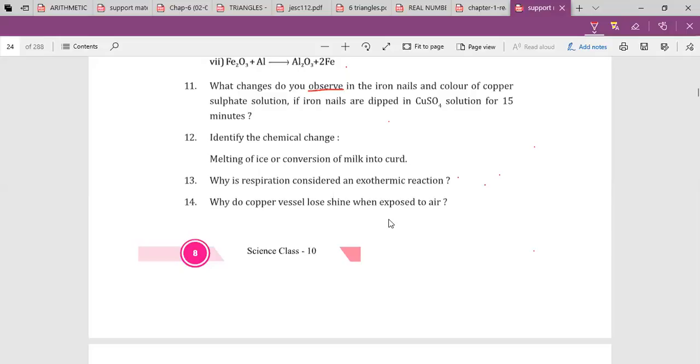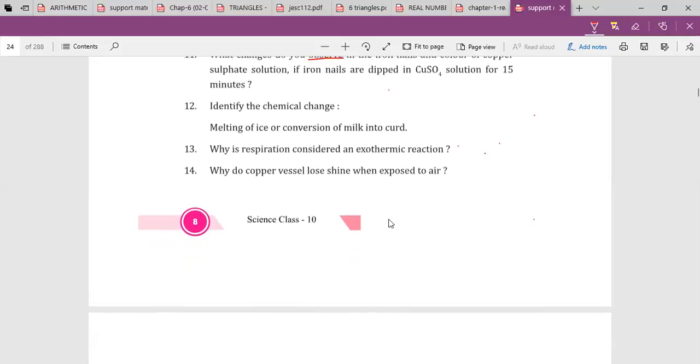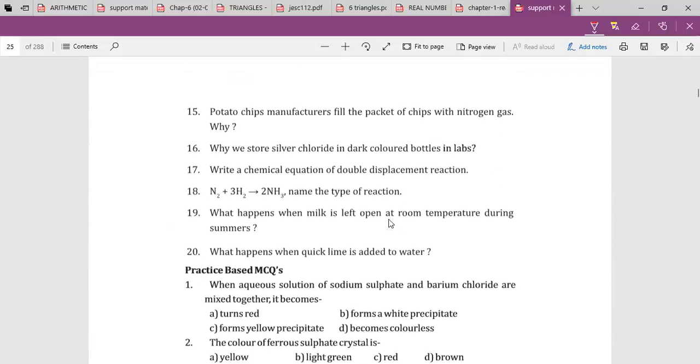Why do copper vessels lose shine when exposed to air? Just now Saptarshi has already told. Saptarshi, next question. Potato chips manufacturers fill the packet of chips with nitrogen gas. Why? Ma'am, so that it doesn't get spoiled, ma'am. This is a 2-mark question.